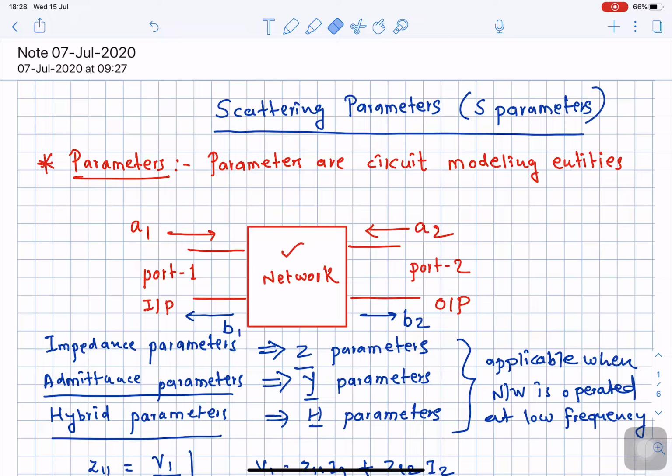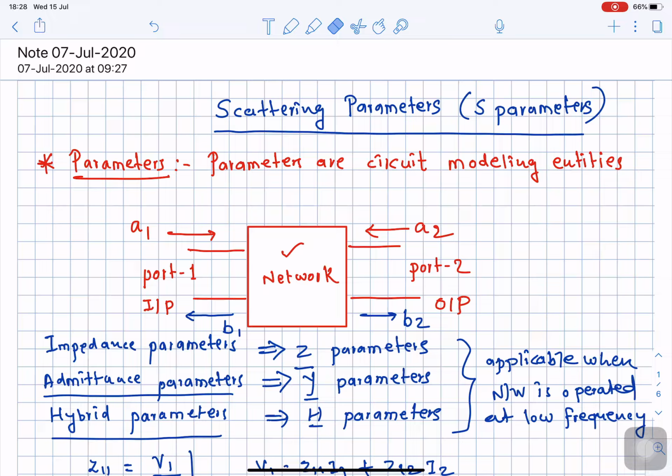By nomenclature, we consider port number 1 as the input and port number 2 as the output. Next, we will denote the parameters of this two-port network by means of representation of incident and reflected powers, or those in the form of waves.